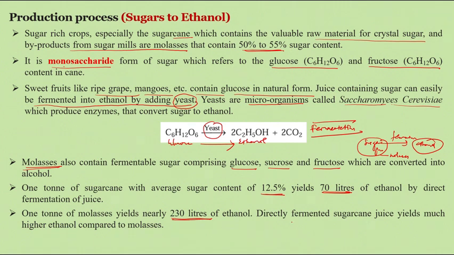ethanol. Directly fermented sugar cane juice yields much higher ethanol when compared to molasses.